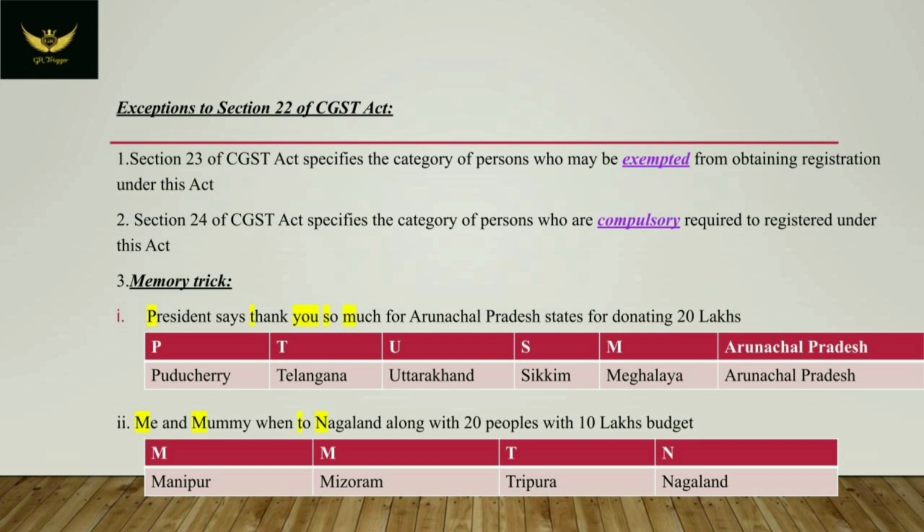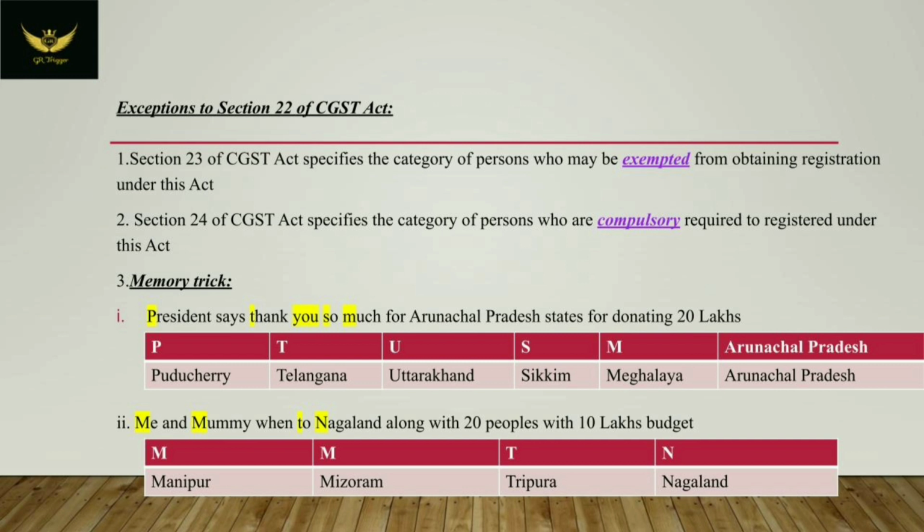Here is the memory trick for remembering the turnover limit for GST registration. The first one is: President says thank you so much for Arunachal Pradesh state for donating 20 lakhs. That is, for the states of Puducherry, Telangana, Uttarakhand, Sikkim, Meghalaya, Arunachal Pradesh, the turnover limit for both exclusively supply of the goods and other than exclusively supply of goods is 20 lakhs.